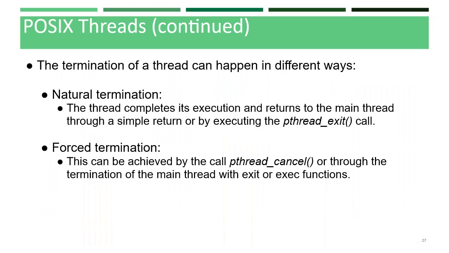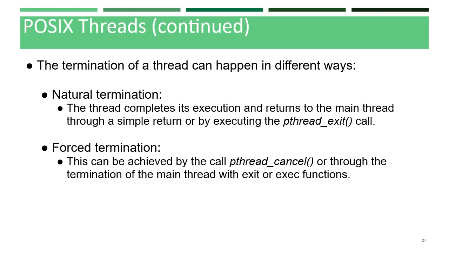The termination of the thread can happen in different ways. The thread can terminate either by completing its execution, that is natural termination, or by a forced termination. In natural termination, the thread completes its execution and returns back to the main thread through a simple return or by executing the pthread_exit function call.